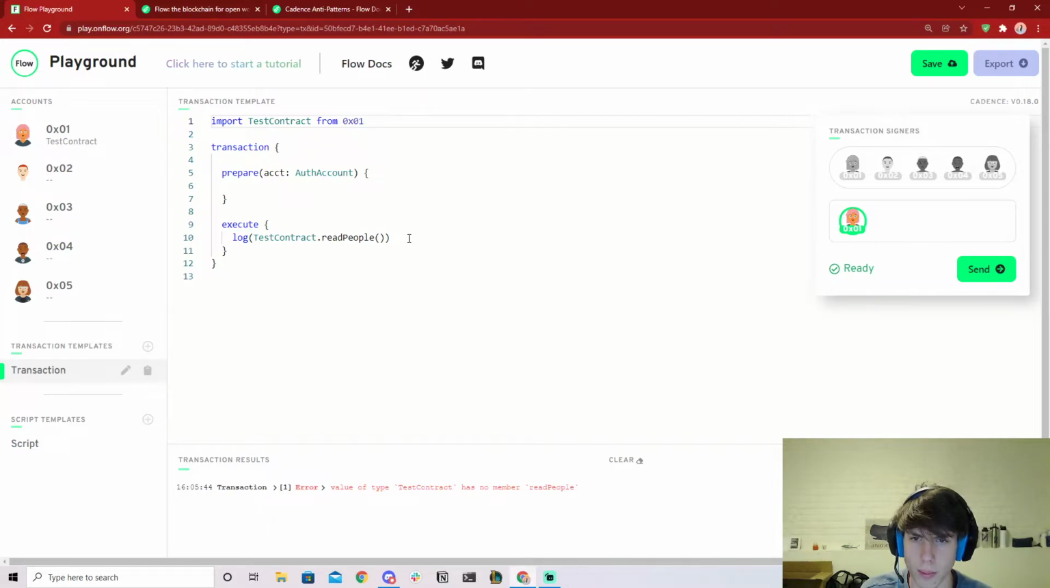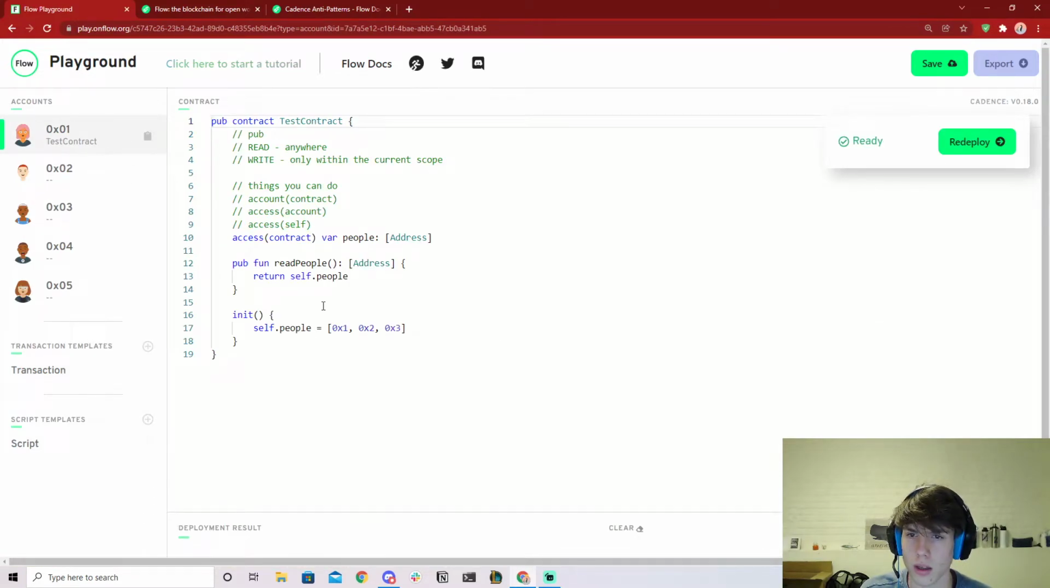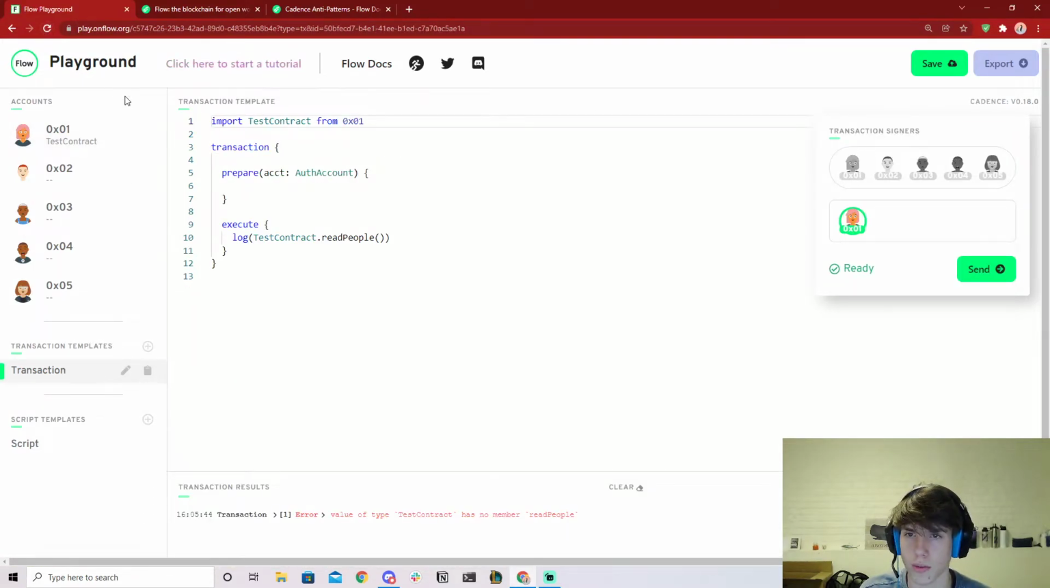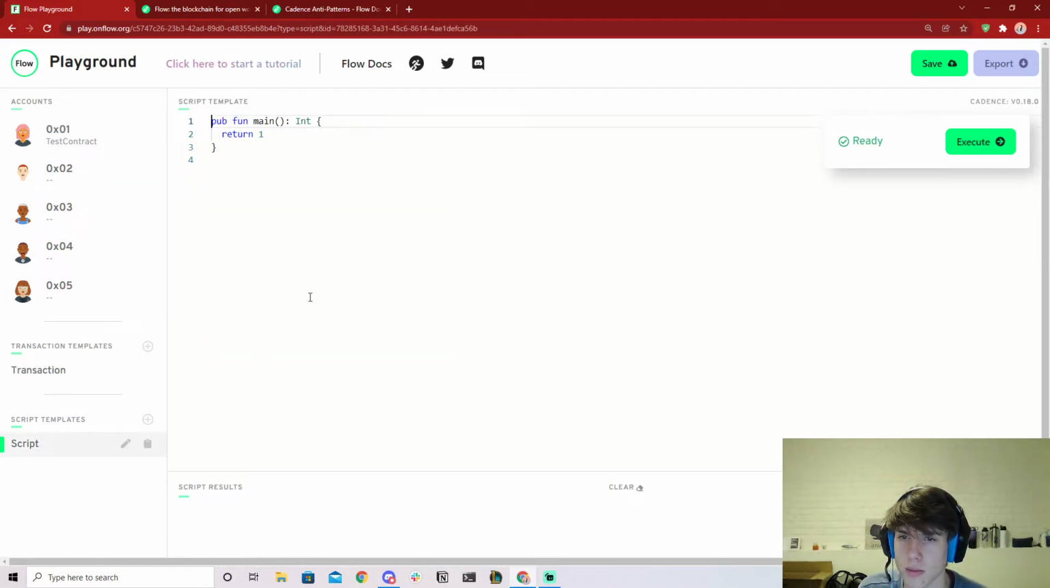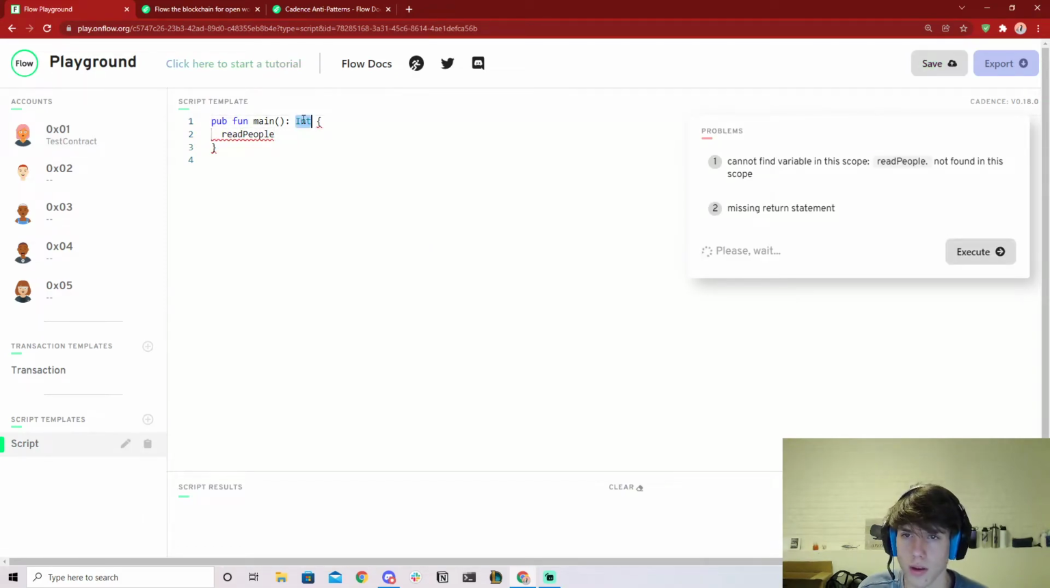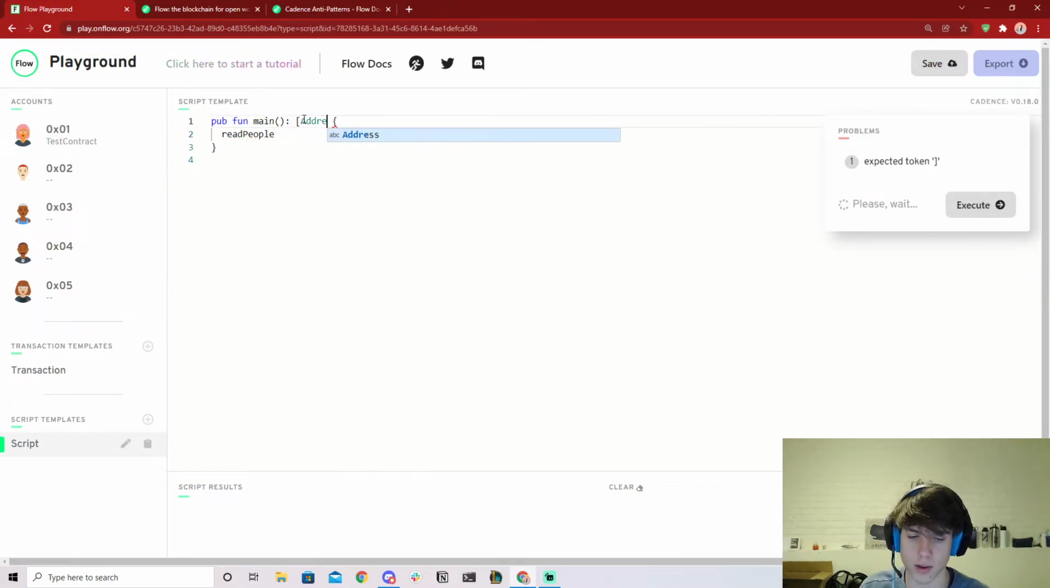So value has no member read people. It should. I think it's just glitching for some reason. I don't know why. Unless did I spell something wrong? Read people. Maybe I should do this in a script and see what happens. So this returns an array of addresses.